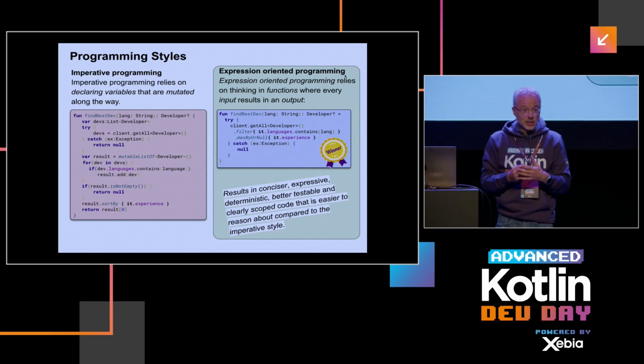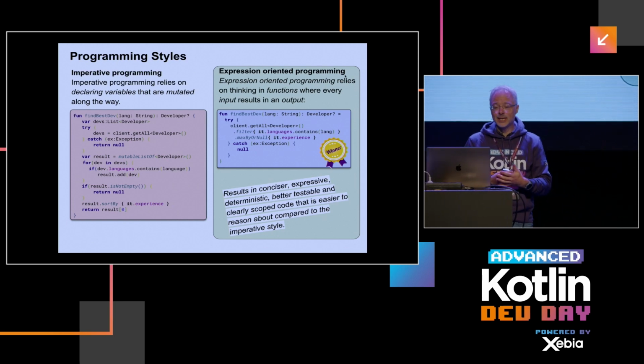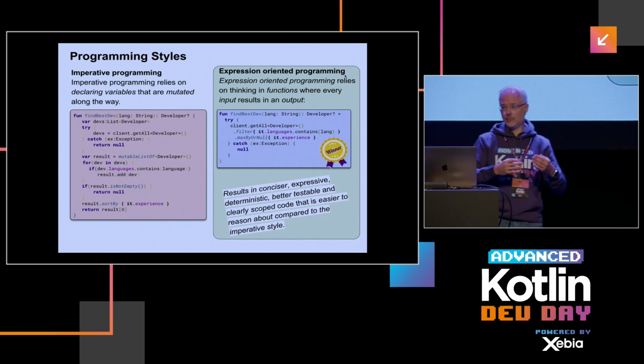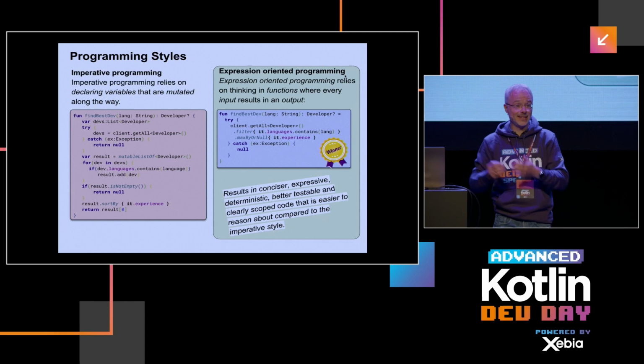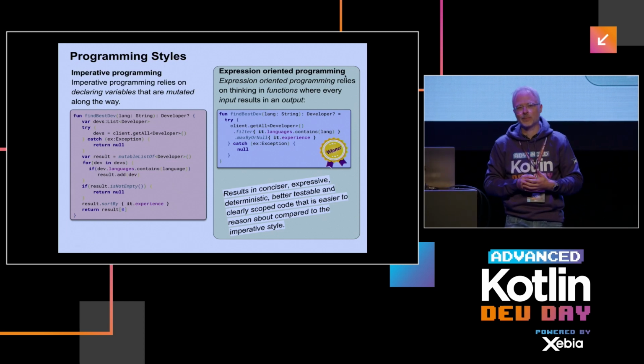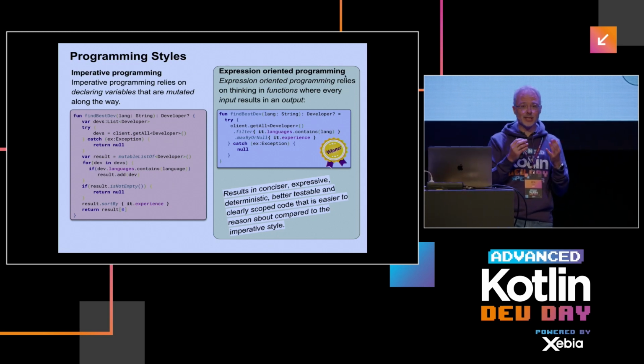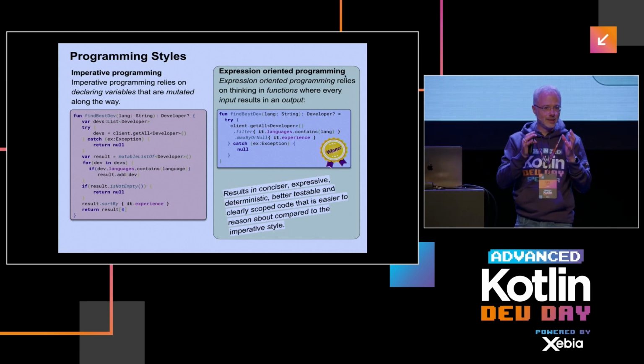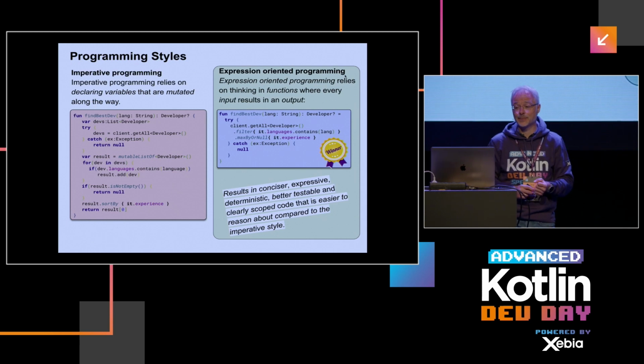Because we use expressions, everything that we do returns something, so we can say that our code is also more deterministic, and when something is deterministic, you can easily test it. Otherwise there is some sort of side effect, and then you have to figure out what has actually changed. Here, by having only the reply, we can say in 99% of the cases, this is the thing that has changed, and this you can test.